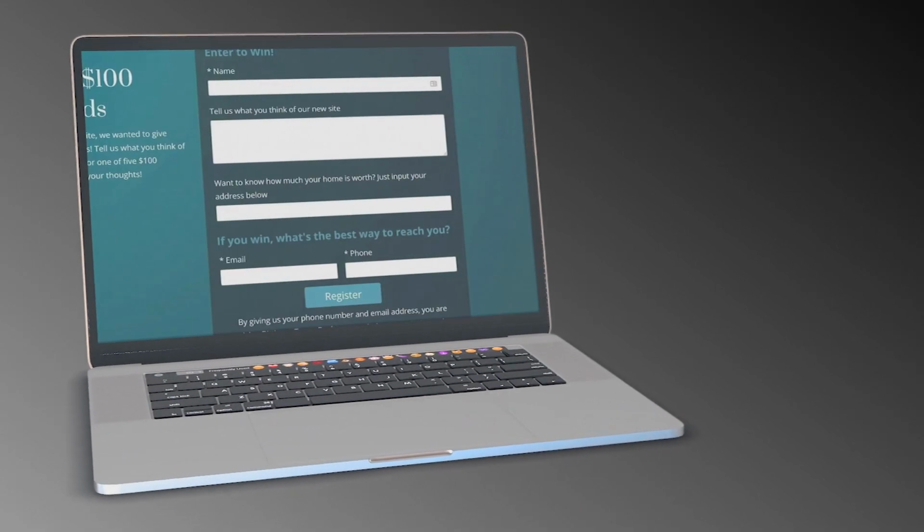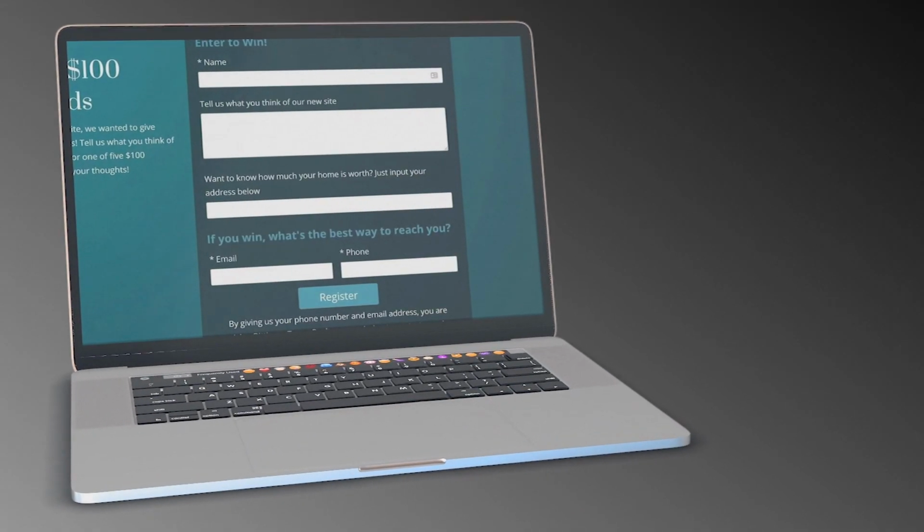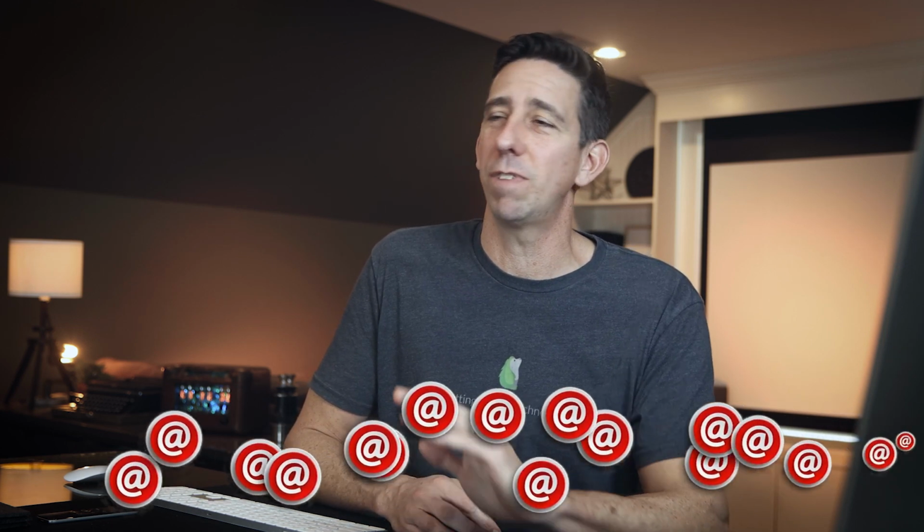One other important thing, notice how we ask for their information. We say, if you win, what's the best way to reach you? Taking this approach instead of that typical give me your contact info will guarantee you get legit information instead of them throwing that secondary email address at you that, let's face it, they never check. But what generates even better seller results is this next part. It's what happens after the person hits the submit button.